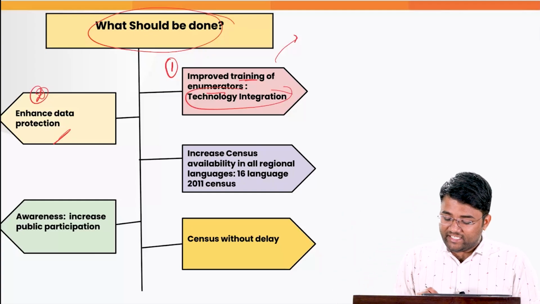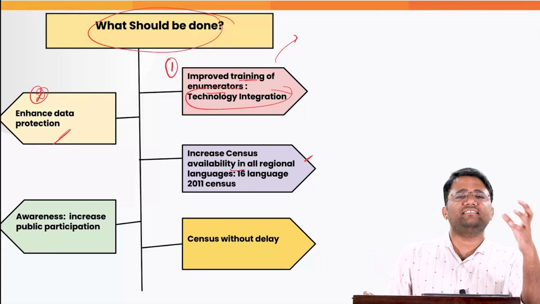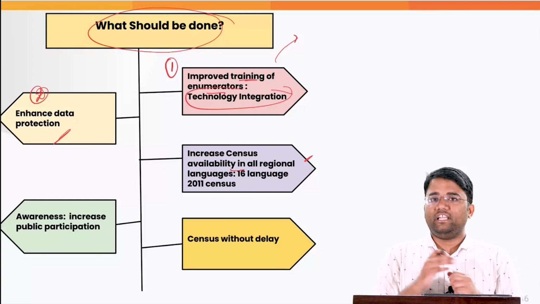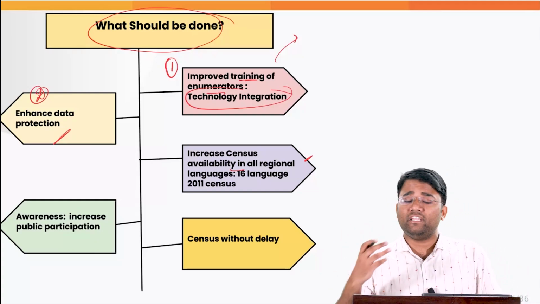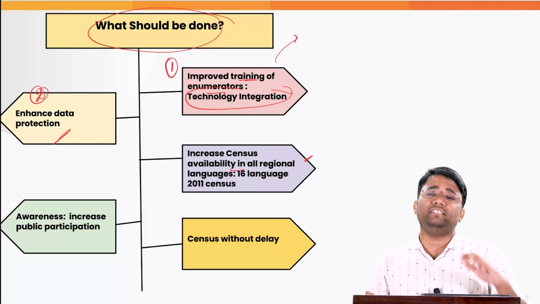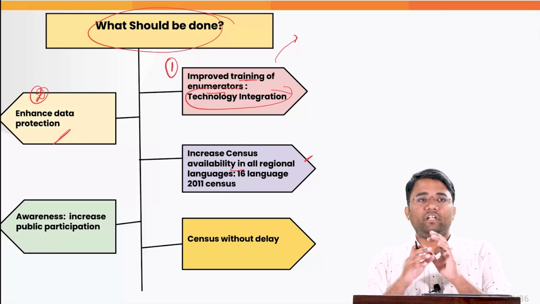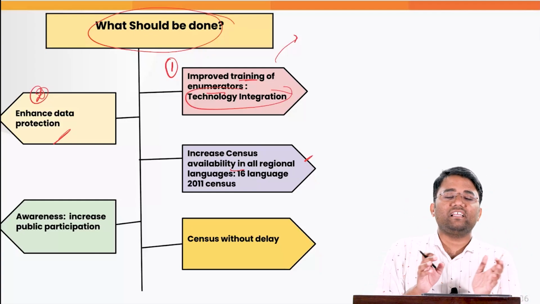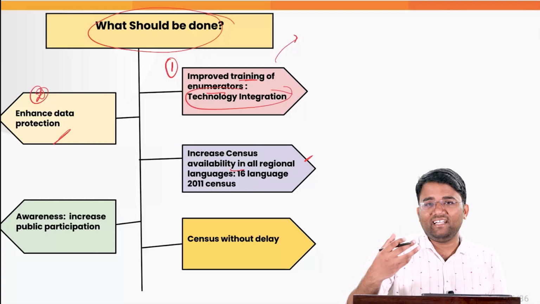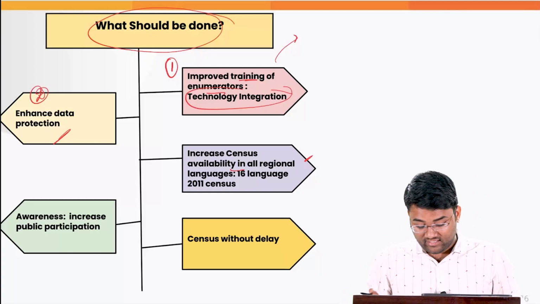Also, there is need for increased census availability in all regional languages. For example, if the questionnaires that enumerators are asking are available in the local languages also, then people will find it much easier to give answers to those questions. And when the data released by the government is available in all or most of the regional languages, people will find it easier to read that data, and based on that they will be well-informed and aware citizens.